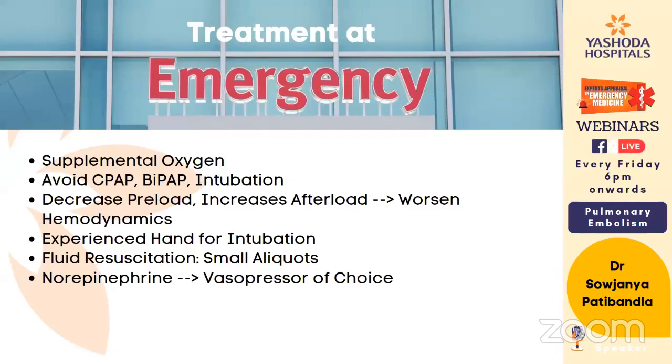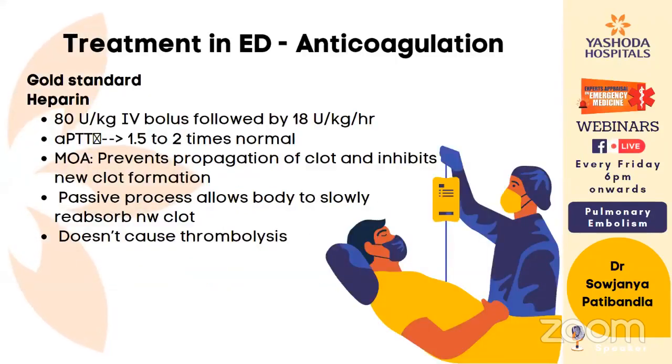So other than Wells criteria, is there any other new criteria for PTE? There are BOVA scoring and pulmonary embolism risk stratifying scorings, which will take into consideration hypotension, tachycardia, elevation of troponin and all. Again, that will help us in differentiating between massive and submassive pulmonary embolisms.